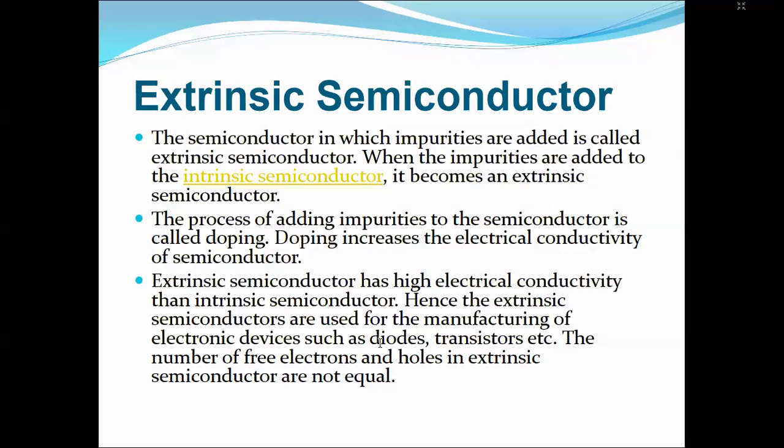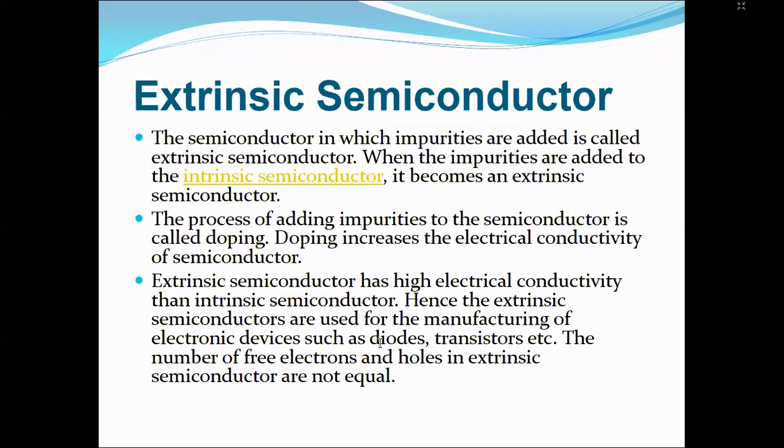Now there is another category, the extrinsic semiconductor. In an extrinsic semiconductor, we can get free electrons and free holes. So what is extrinsic? Generally, from the word itself, there is an external source. There should be an external source which can provide impurities in this intrinsic semiconductor, which can create electrons and holes in it to make it more conductive, right? So it should be clear, this is the difference between intrinsic and extrinsic.